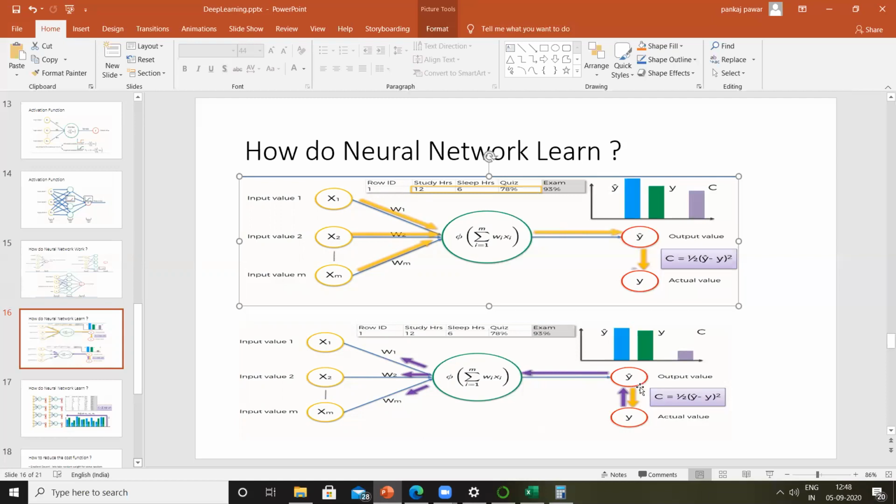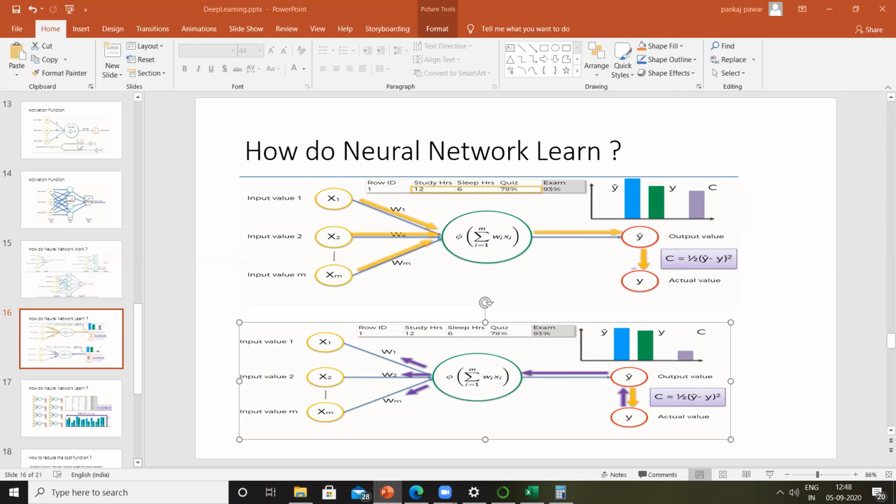And again, we'll take the difference with the original value and we'll check. If the difference is again huge, again we will back propagate that error, and again the new weightages will be adjusted, right? Once the weightages are adjusted, again we'll calculate y cap, and we'll keep on doing this again and again. And finally, once we get a small C value, we say now your neural network has trained properly in order to predict the exam result based on input study hours, sleep hours, and quizzes.